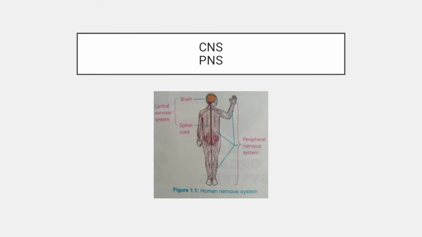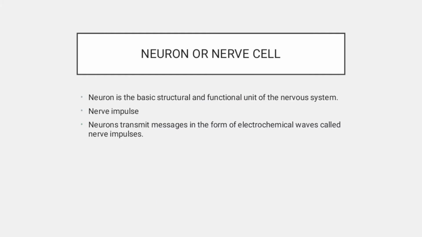This system has two basic parts, CNS and PNS. CNS is the central nervous system and PNS is the peripheral nervous system. Look at this picture, there is the human nervous system.